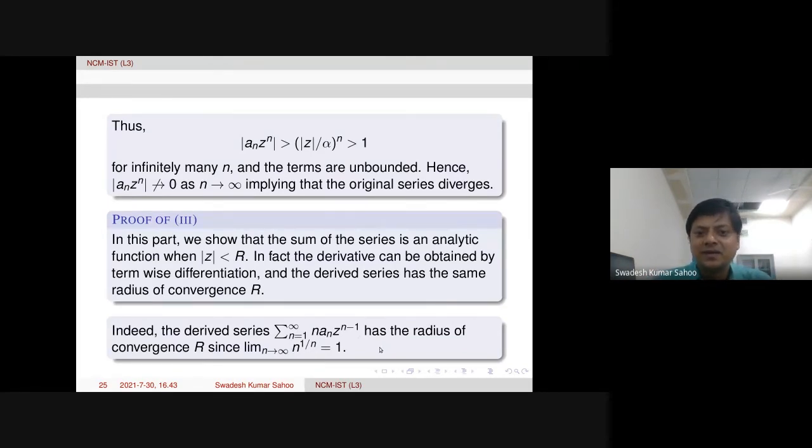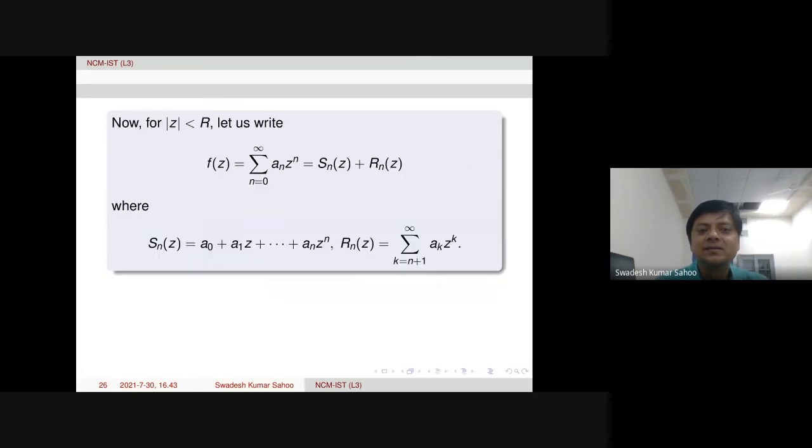So therefore, it remains to prove that term-by-term differentiation is possible and the sum of the series is an analytic function. That means differentiability we need to prove. All right, look at this. How to deal? First, we split or decompose the function, the series, into two parts.